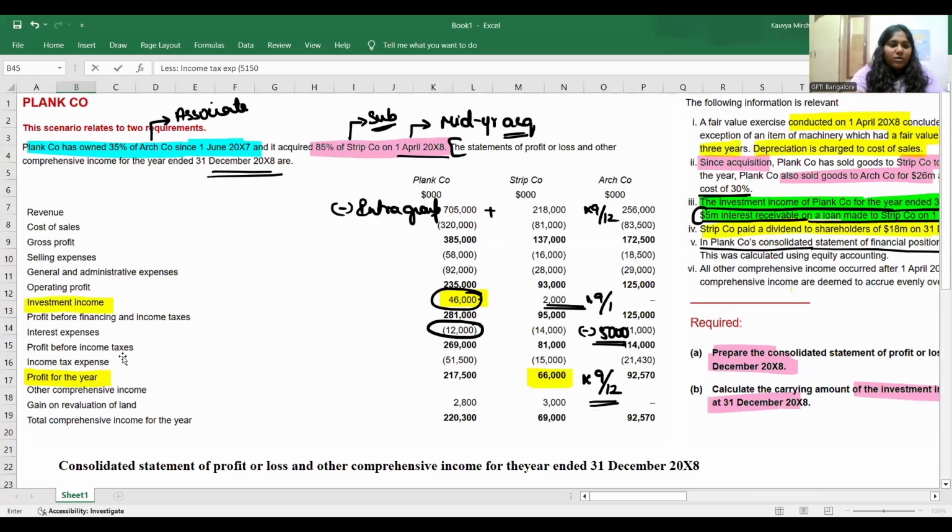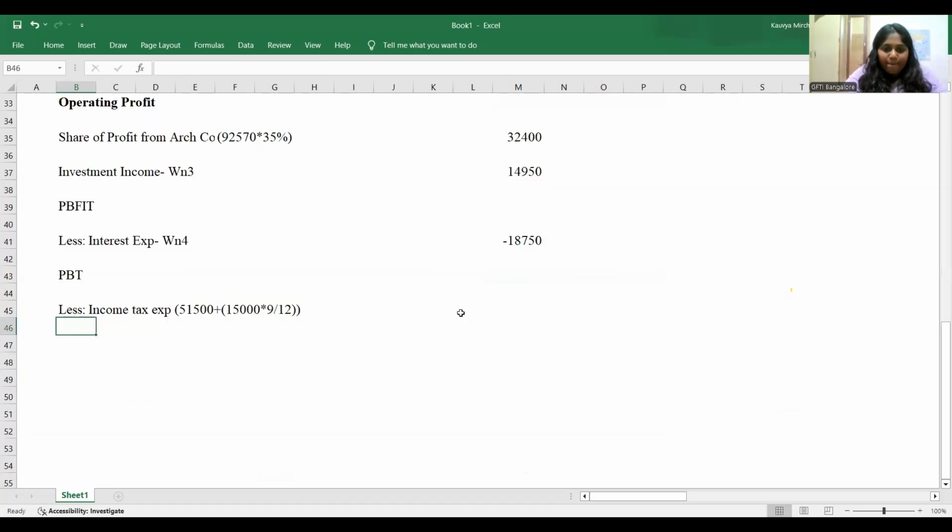So don't miss out on that part. 51,500 plus 15 million into 9 divided by 12. So that gives you a total income tax expense of how much? I'm getting 62,750. Wow. Okay.